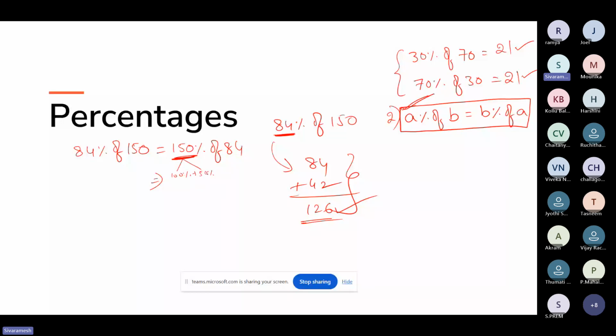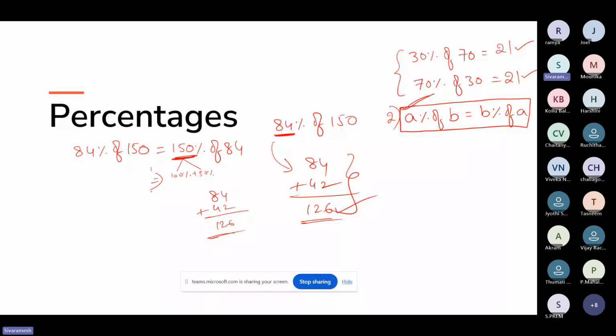So 100% of 84 is 84, plus what is 50% of 84? What does 50% mean? Can I say it as half? So half of 84 is 42. That's it. It is 126. See how simple it is. Just by understanding a small logic, we can solve this question. Now I'll give you one more question, a similar kind of question. You have to do it now.